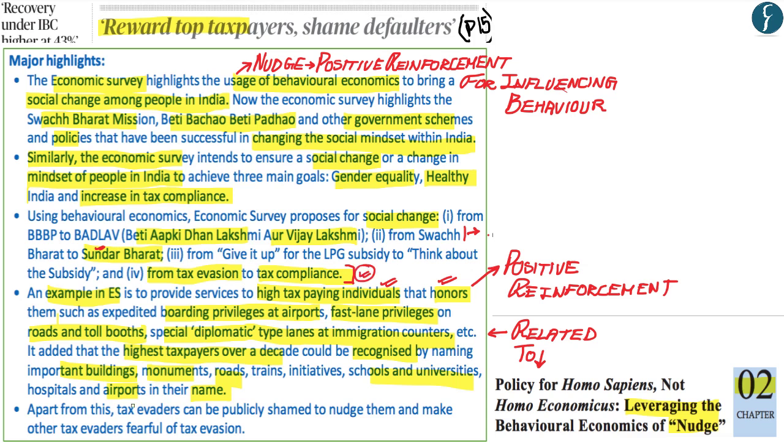Apart from this, the Economic Survey has also said that tax evaders can be publicly shamed so as to have negative reinforcement and thereby make others also fearful of tax evasion. Now, it is yet to be seen whether the Government of India would agree to such recommendations of honoring and recognizing high tax paying individuals or publicly shaming those who are evading their tax. And it is within that context that you should also understand that these are only recommendations, and it is yet to be seen whether the Government of India would actually implement these recommendations given out by the Economic Survey.